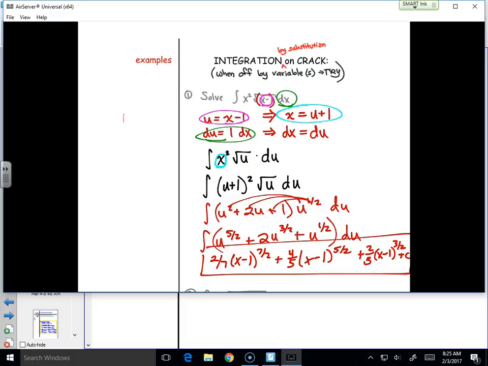Now I'm going to go a little crazy because I ran out of room. So I'm going to go up here, sideways. Let's see if you guys can track. Don't worry, you got this, kind of, sort of, maybe not. What would be a common denominator with sevenths, fifths, and thirds? 35 times 3, that kind of works.